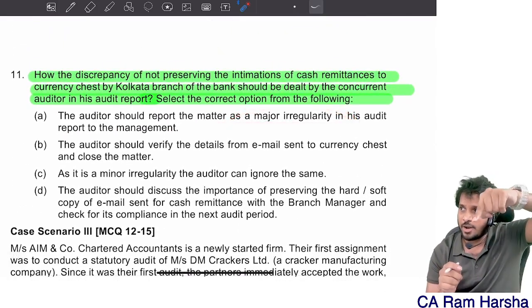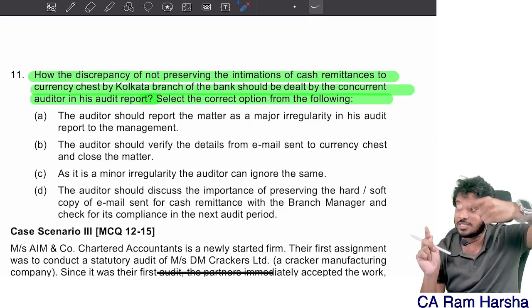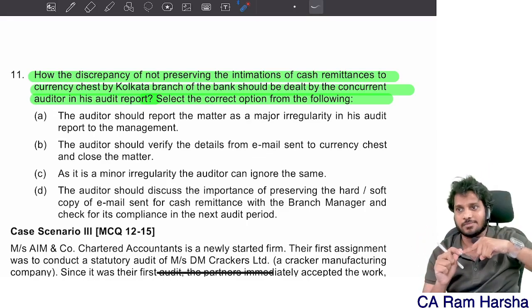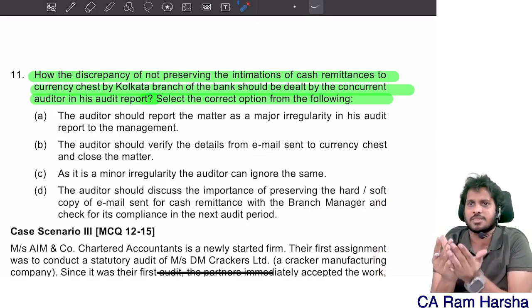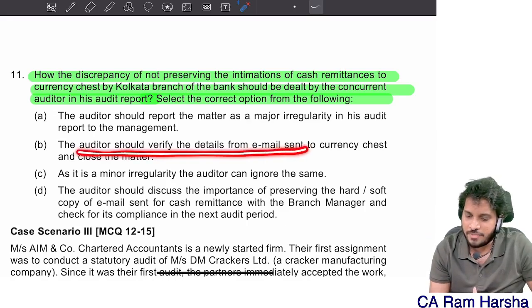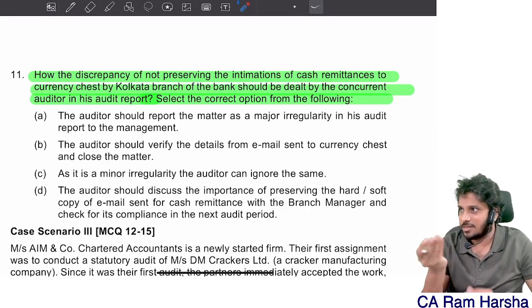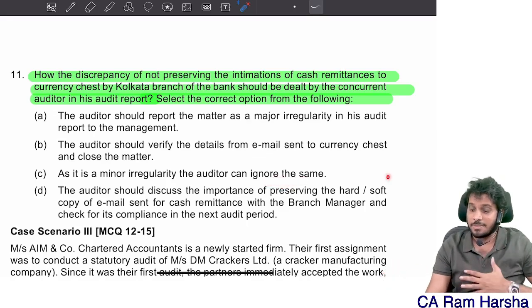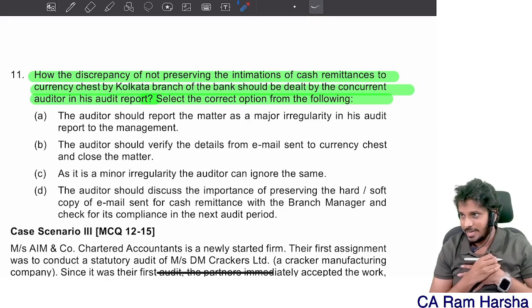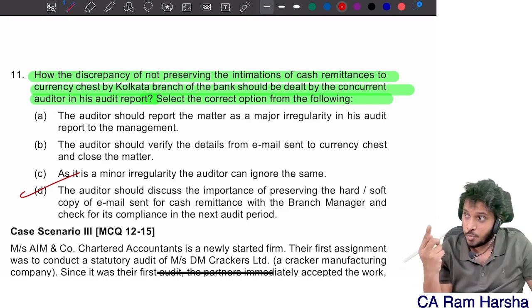Suppose they do not remit on the same day as per the rule, and are remitting cash to the currency chest after a week, which is a violation as per the rule, then that's a major irregularity. Here they remitted; it is just that the documentation proof, the email confirmation, was not maintained. The auditor should verify the details of the email? First of all, they don't have a copy, that's the problem. They didn't have the copy of the email, so how can you verify? This is not possible. It is not a major irregularity. At the same time, I can ignore it, assuming it is minor, but this is better, no? Are you getting it? So D is better than C. C is not wrong. D is more right.